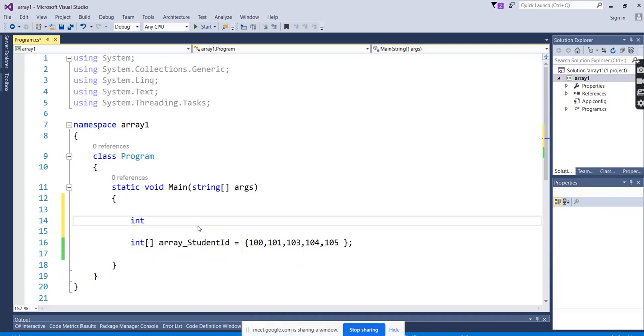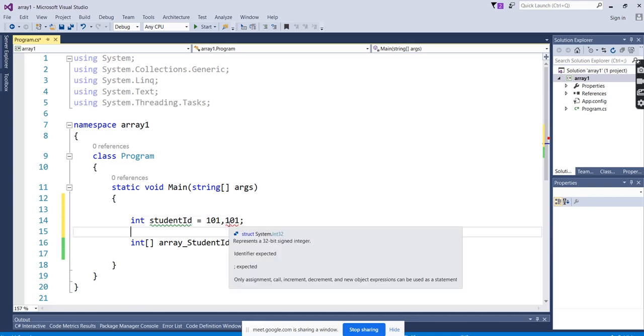If you go for a normal integer, without an array, it will hold only one value, right? If you go with the comma separator, it will give an error. You can see the error. What is it saying? Identifier expected, or only assignment or increment.